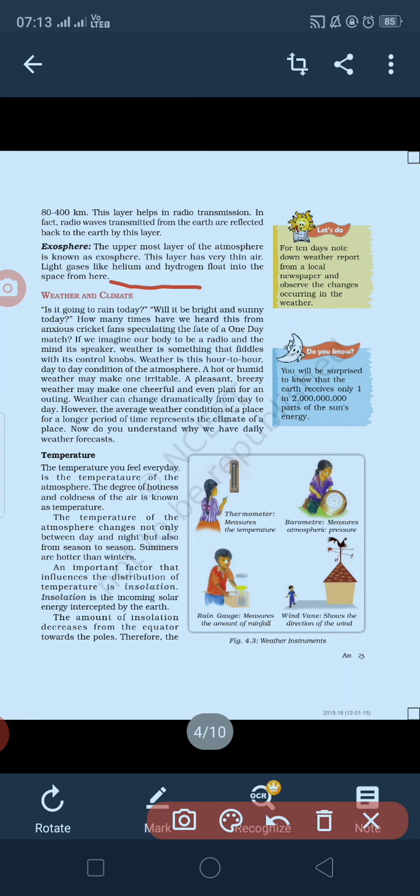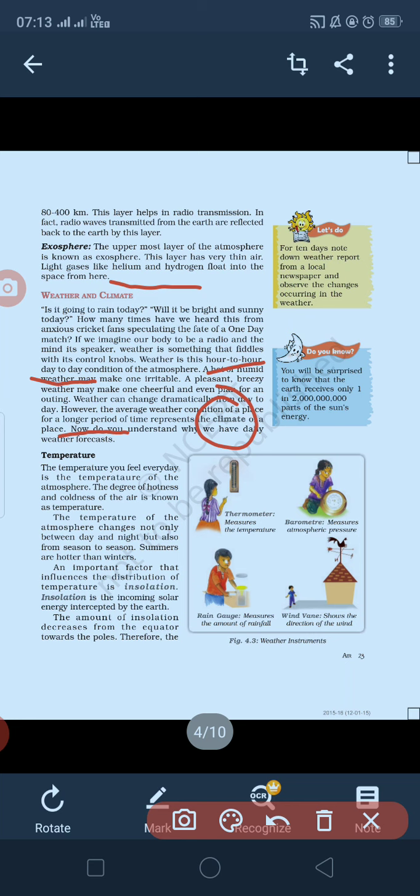Maybe it's raining today, so it can be sunny tomorrow, or a humid day after tomorrow. That is weather. You can see over here, weather is an hour to hour or day to day condition. When weather conditions continue for a longer period of time, it is known as climate.